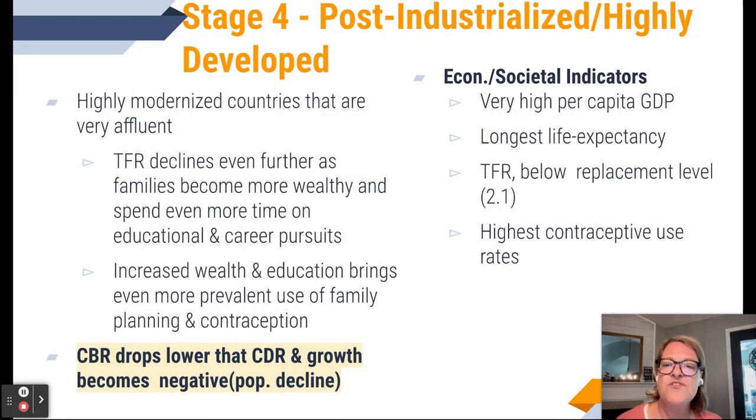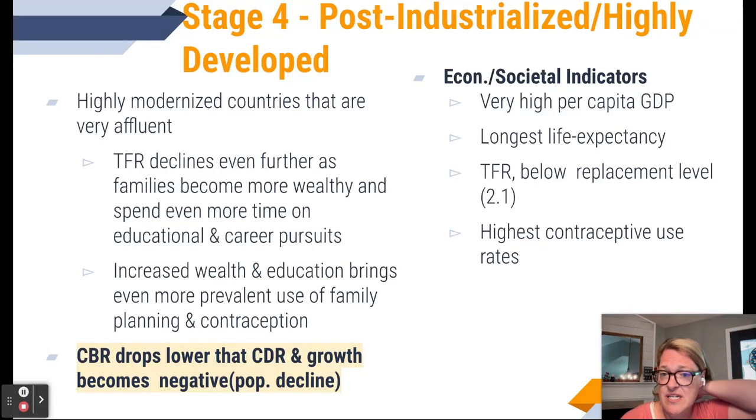Okay. Stage four. Stage four is what we consider countries that are post-industrialized or highly developed. These are highly modernized countries that are very affluent. This is the West and Australia. We kind of lump Australia in when we talk about the West.